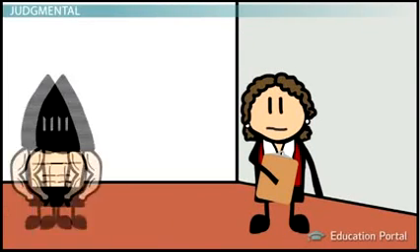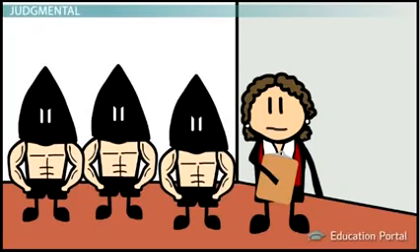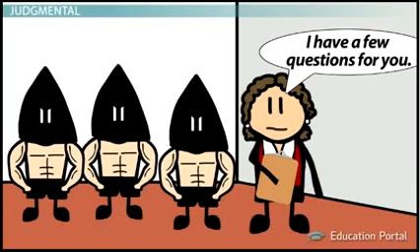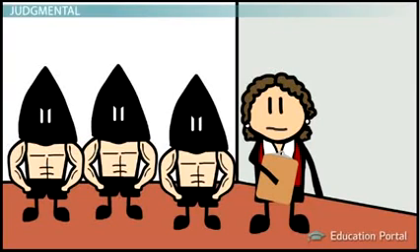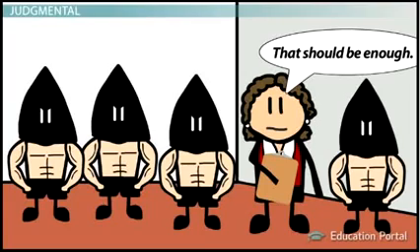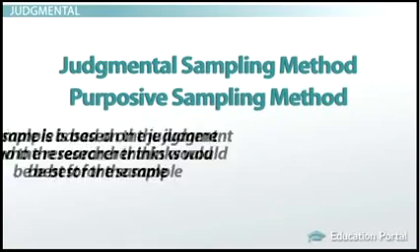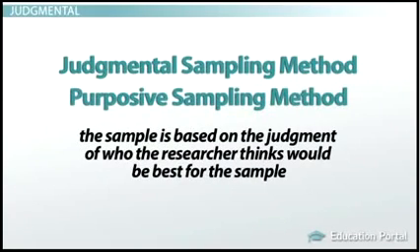The best source of her answers would be professionals who have administered both methods of execution. But there are very few of those in the country, so Kiera decides to give the survey to them all. Kiera is utilizing her own judgment as far as who to include in her sample. In this case, she is using the judgmental sampling method, also called the purposive sampling method, which is when the sample is based on the judgment of who the researcher thinks would be best for the sample.